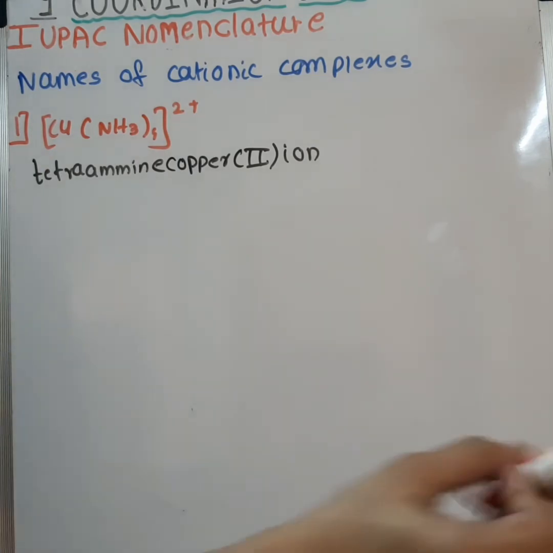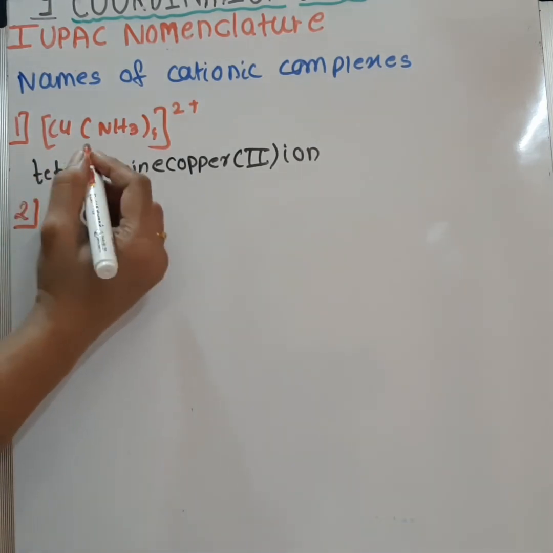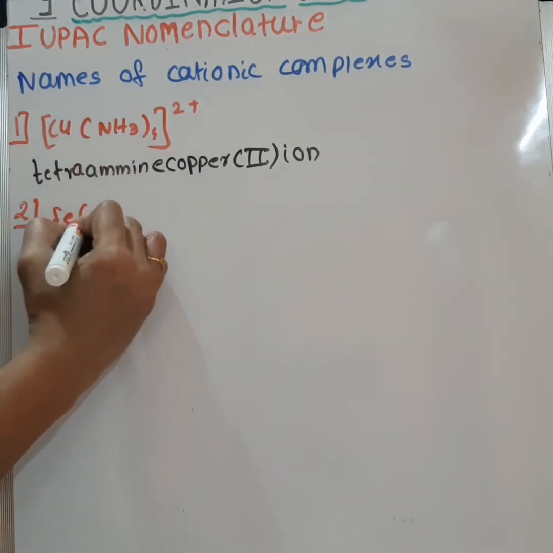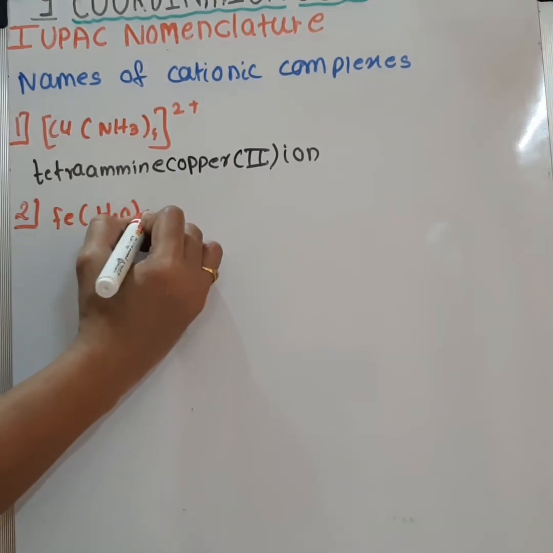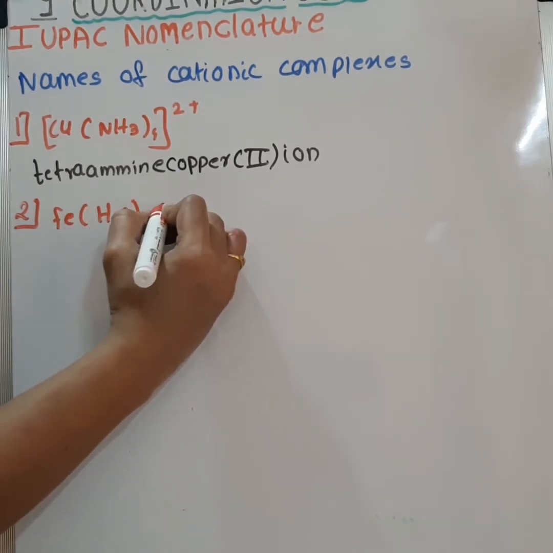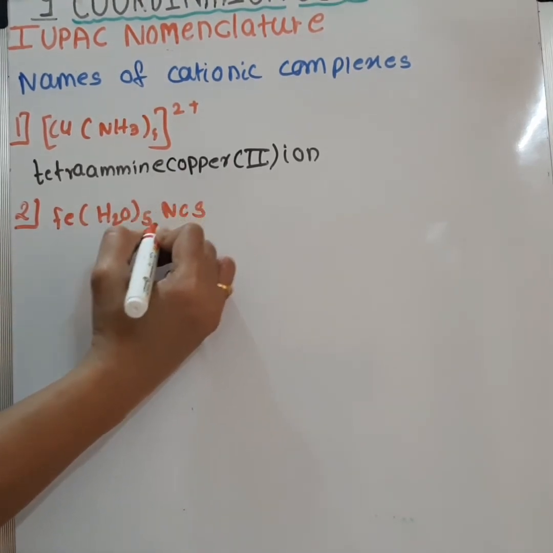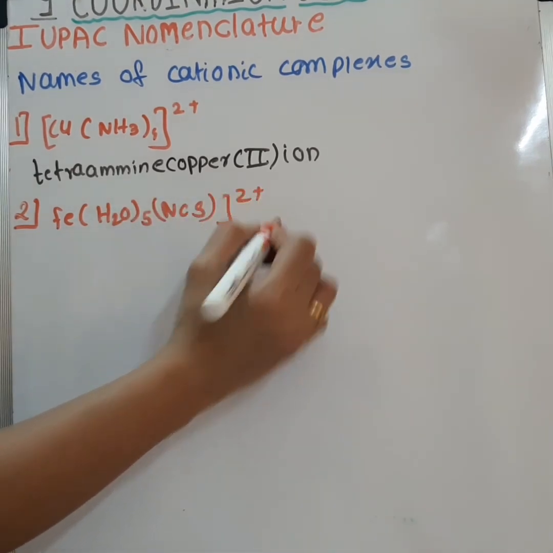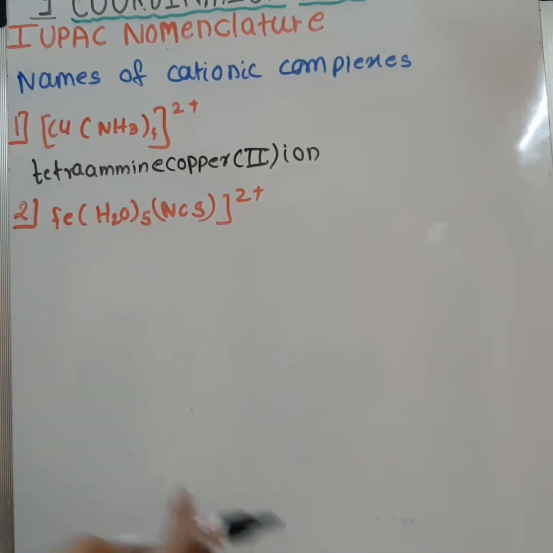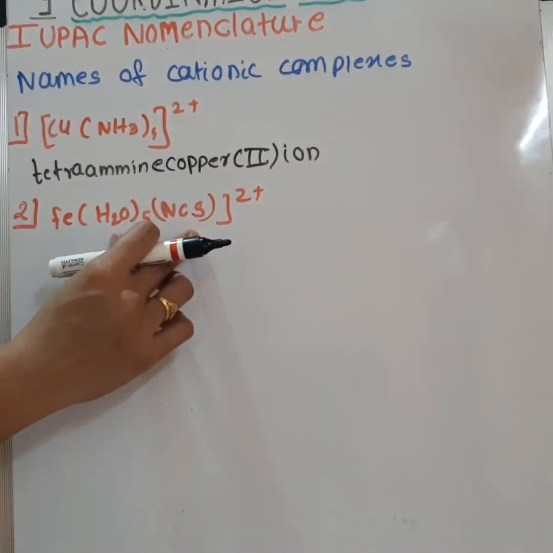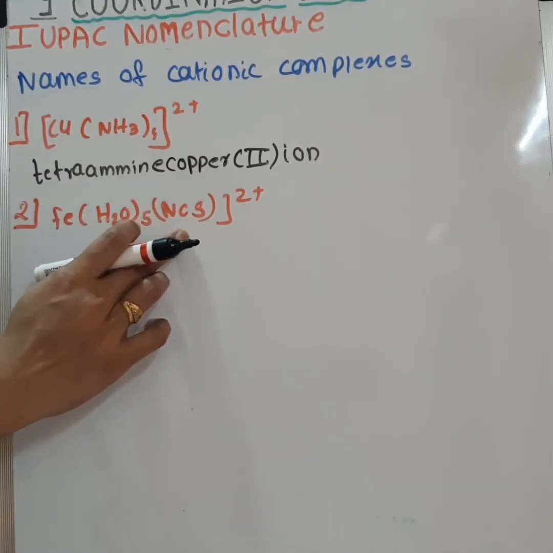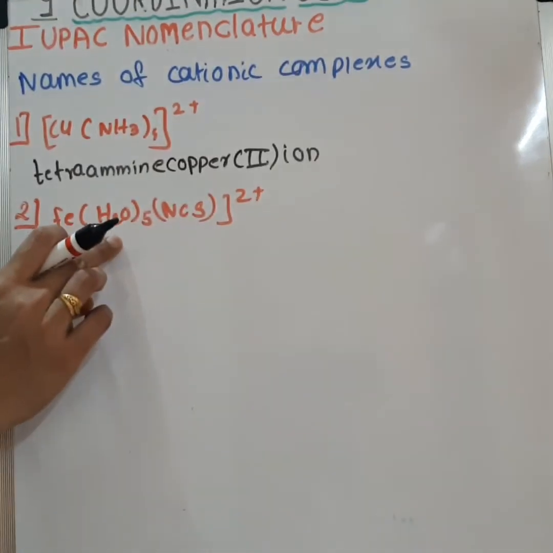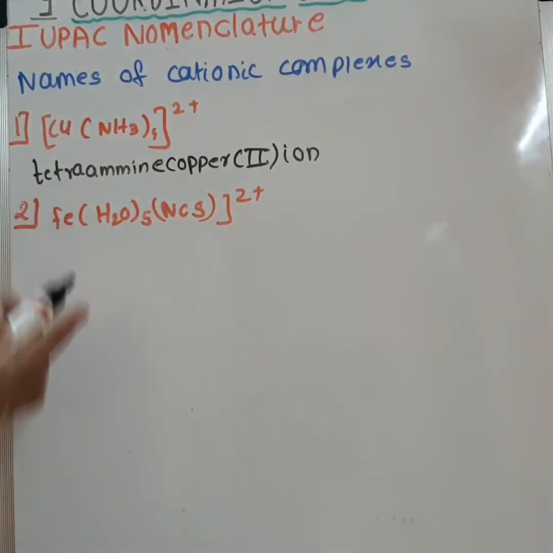Next example, [Fe(H2O)5(NCS)]2+. So there are two ligands here. One is NCS, thiocyanate, and one is H2O.